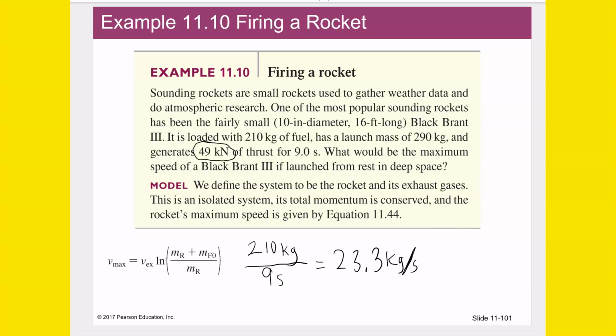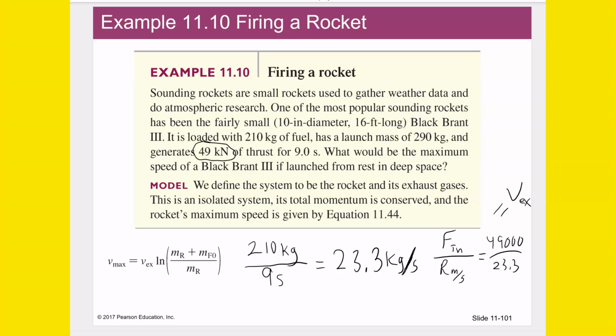So that is what we can do. We can divide the thrust by the rate of mass per second of the fuel. So that's going to be 49,000 divided by 23.3, and that will leave us with the velocity. This gives us the velocity, the exhaust velocity of those expelled gases.